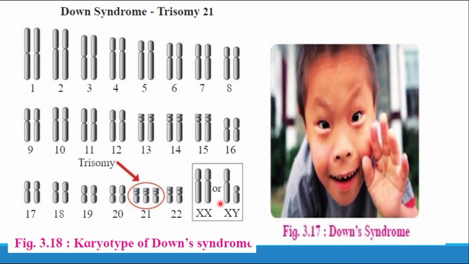What are the symptoms? मग याचे लक्षण काय असणार आहे? This individual has severe physical, psychomotor and mental retardation. त्या व्यक्तीची बौद्धिक क्षमता कमी असणार आहे. Short stature individual. The number of abnormalities observed in the facial structure, त्याच्या चेहऱ्यामध्ये वेगवेगळ्या abnormalities बघायला मिळणार आहेत.